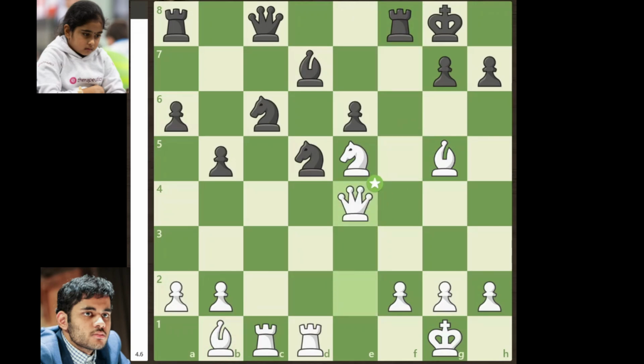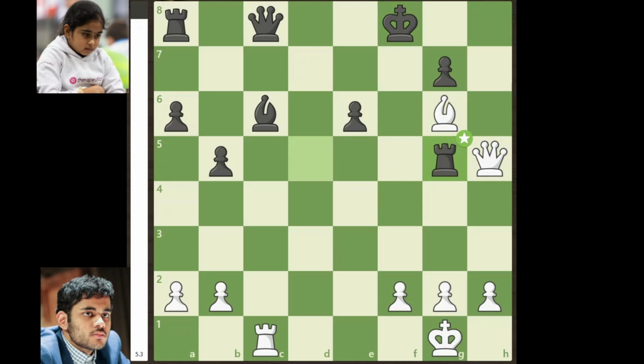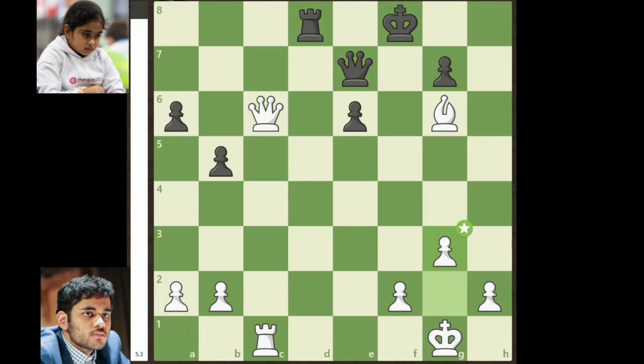takes on e4, rook to f5, knight takes on c6, bishop takes on c6, rook takes on d5, rook takes on d5, queen takes on h7 with check, king to f8, queen to h8 with check, king to f7, queen to h5 with check, king to f8, bishop to g6, rook takes on g5, queen takes on g5, queen to d8, queen to c5 with check, queen to e7, queen takes on c6, rook to d8, g3, queen to f6,